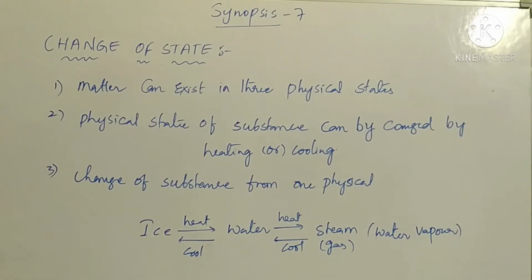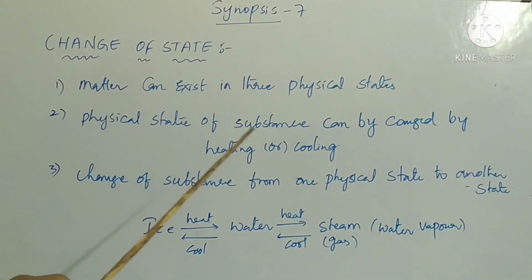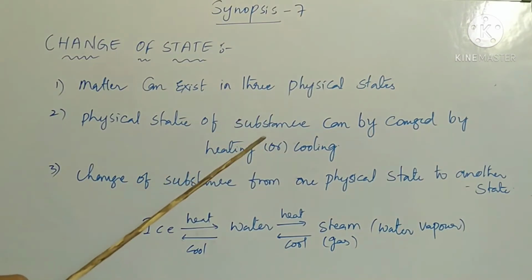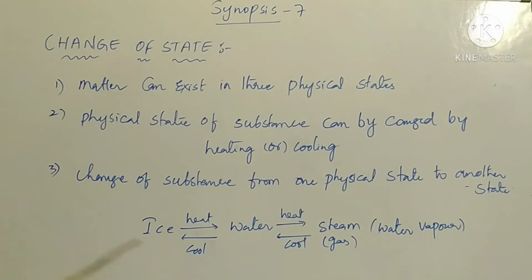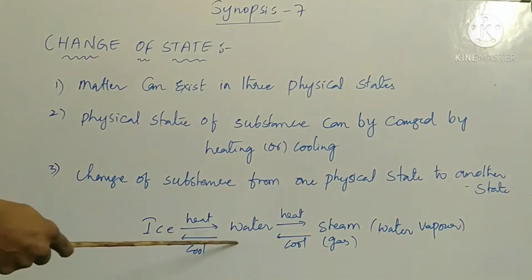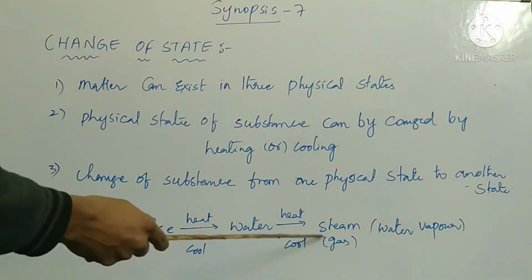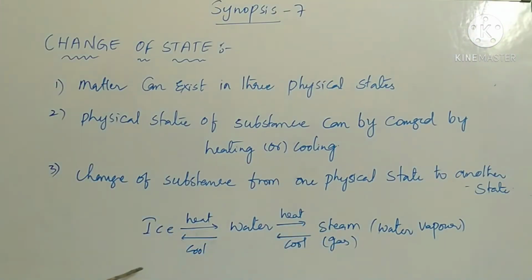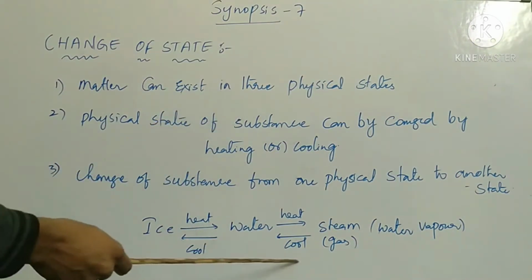Next, the physical state of a substance can be changed by heating or cooling. Next, change of a substance from one physical state to another. Let's take one example, water. The first physical state is solid, ice; the liquid state is water; and the gaseous state is steam. These are the three physical states of water.